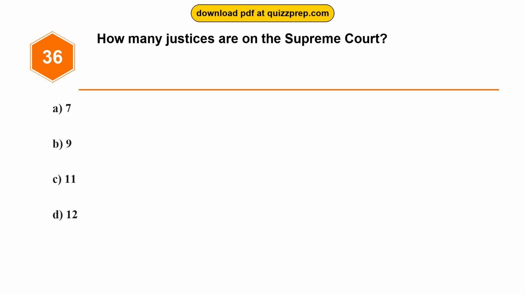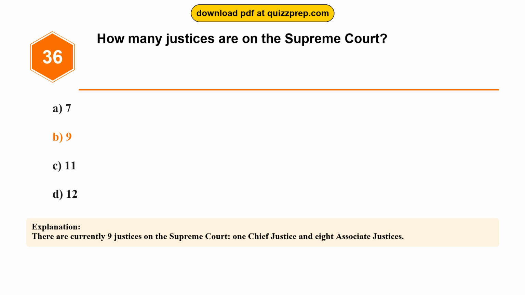Question 36. How many justices are on the Supreme Court? Option A, 7. Option B, 9. Option C, 11. Option D, 12. The correct answer is option B, 9. There are currently 9 justices on the Supreme Court, 1 Chief Justice and 8 Associate Justices.